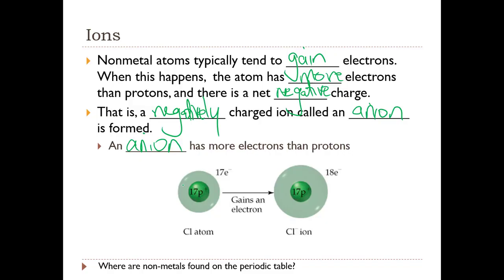So if we look at chlorine, we have 17 protons, 17 electrons, and chlorine gains an electron. Then we now have 18 electrons and 17 protons, so we have a net negative charge, and so we have a chloride, or Cl minus ion. There's one more negative charge, so we have a net charge of -1. We indicate that with a superscript of a negative, and if no number is shown, that's assumed to be 1. So -1.